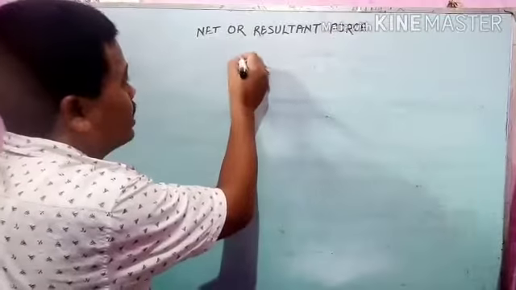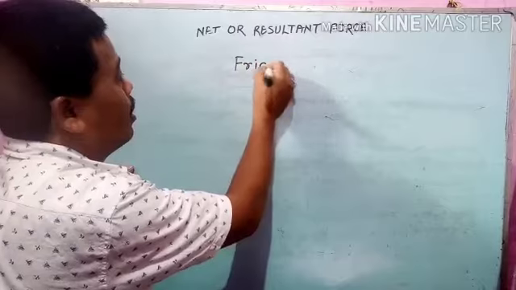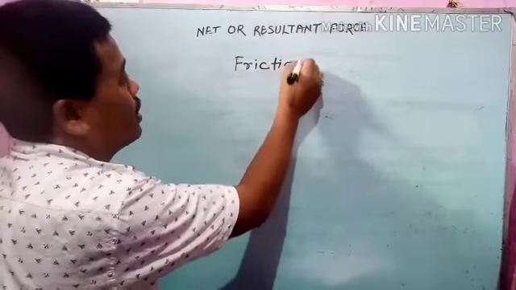Now students, we will discuss friction. What is friction, students?